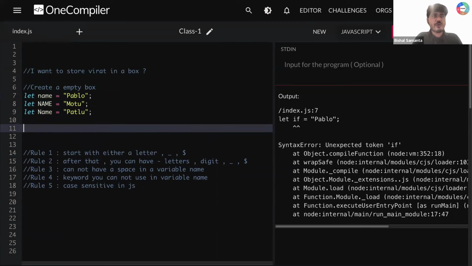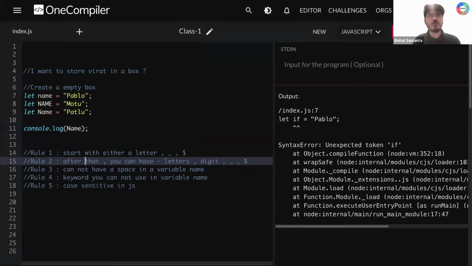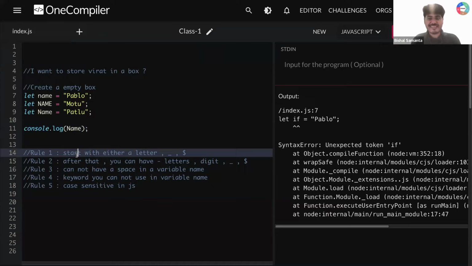Okay. And I am giving you a task. What if I'm writing here console.log name? I need all of your response, guys. What am I supposed to get in my output from line number 11? Cool. Is it option A? Option A is Pablo. Cool. Option B is Motu. Option C is Patlu. Option D is syntax error.